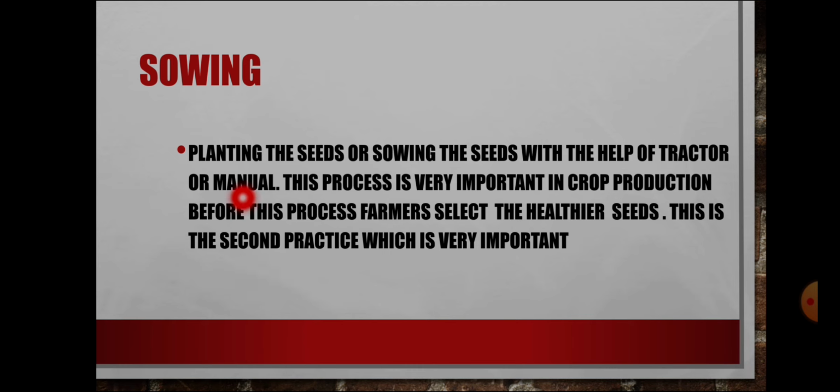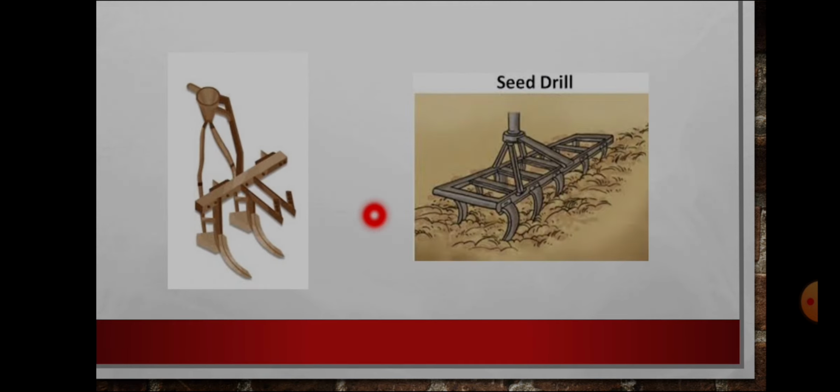Sowing. Planting the seeds or sowing the seeds with the help of a tractor or manually. The process is very important in crop production. Farmers have to select healthier seeds. This is the second practice. We use traditional tools and a seed drill for sowing the seeds in the field.